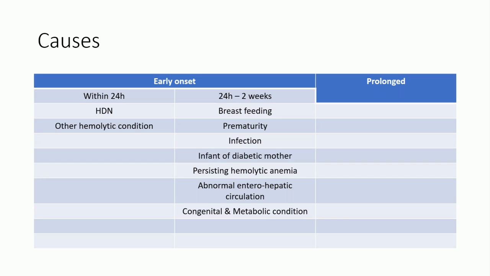And regarding breastfeeding, you will be getting a lot of questions. That is one of the important causes. And another one, infection. And for prolonged jaundice, there are certain causes you have to know in and out. They are the common topics they ask questions on. Other than that, there are thousands of questions, but we don't need to go into detail on each and every part. Just try to remember these causes.